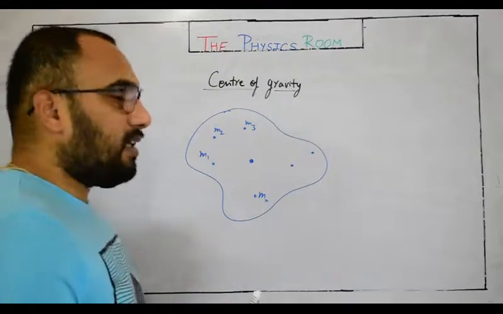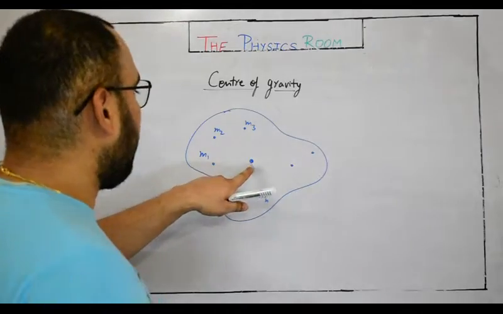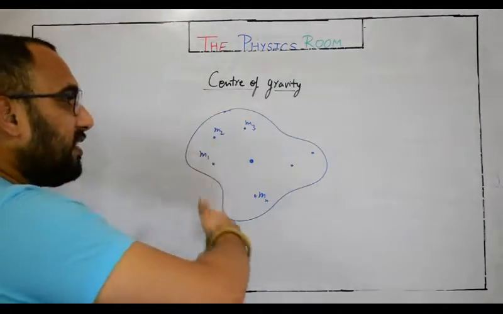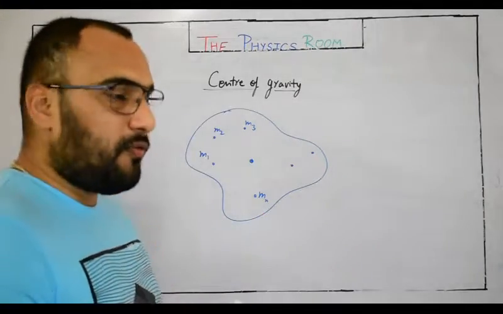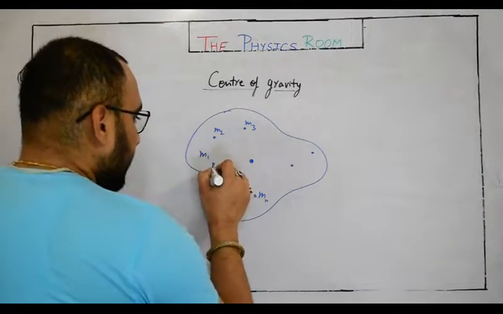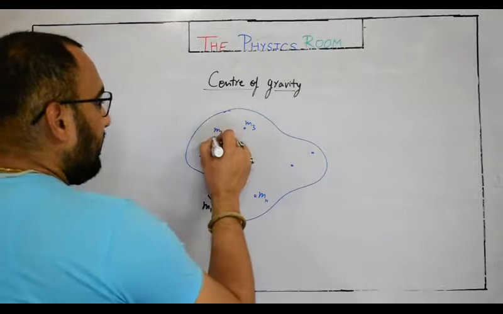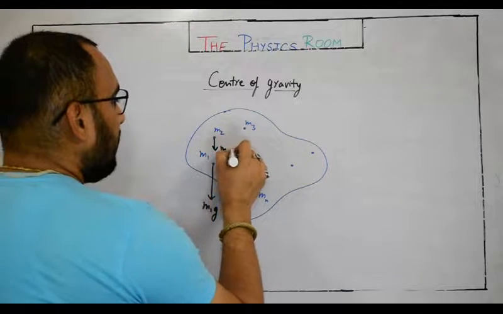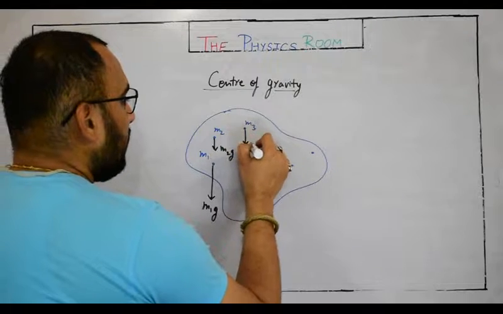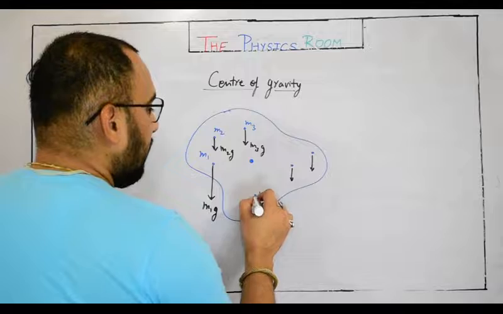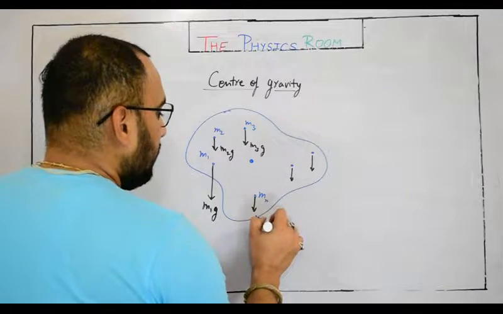Each particle is trying to produce its own torque or moment of force, right? Its weight is acting downward, say m1g. In the same way, m2g, m3g, and the weight of the last particle, mng, all acting downward.